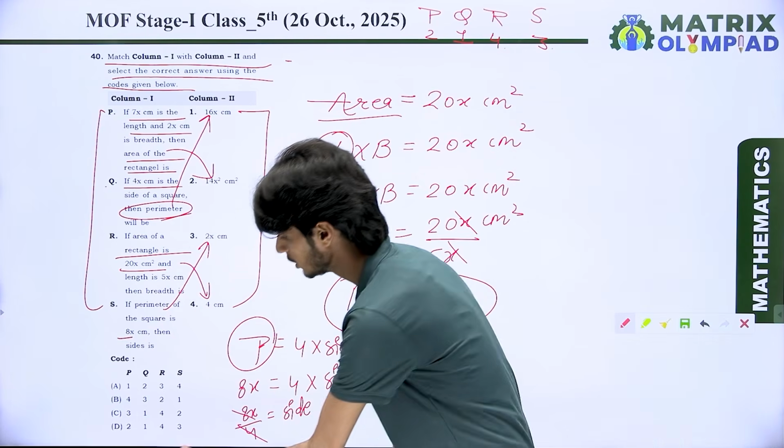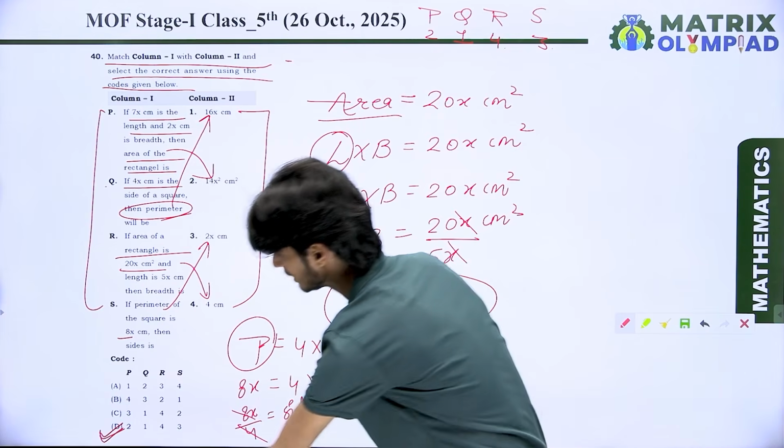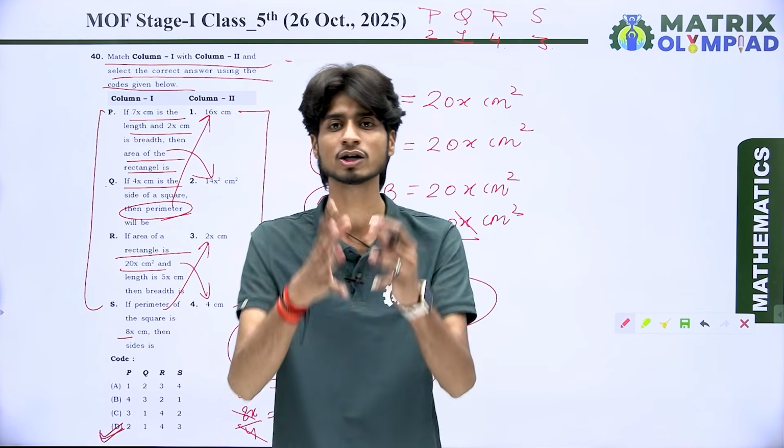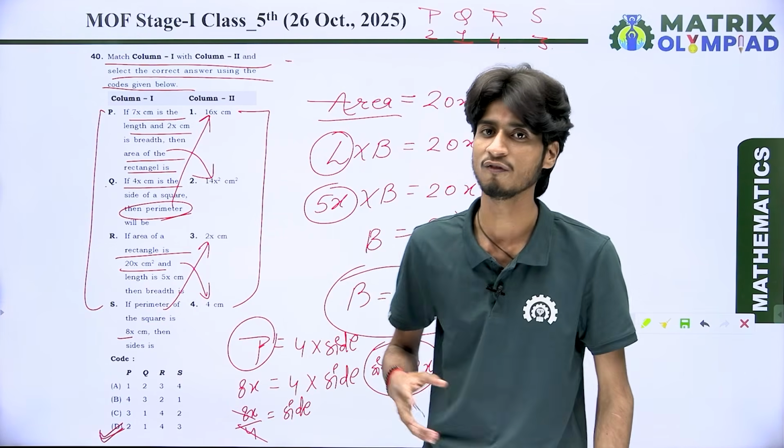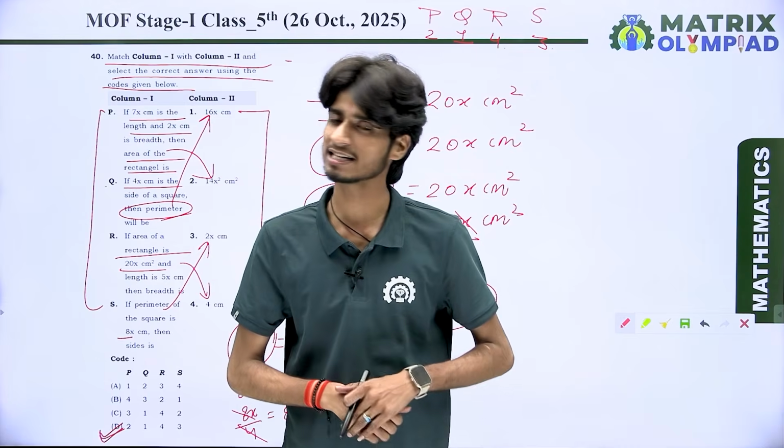So look here, 2143 is represented in option D. That means the correct option is D for question number 40. Let's come to the next question.